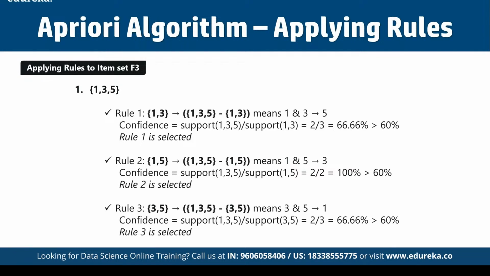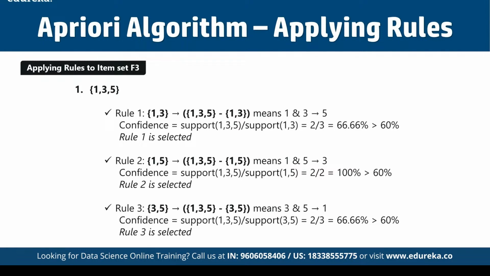And in rule 2 we have 1, 5 resulting in 1, 3, 5 minus 1, 5. That means if someone is purchasing 1 and 5, then they are going to have a good possibility of going for 3 as well. For finding the confidence, we simply divide the support of 1, 3, 5 by the support of 1, 5. That's 2 by 2, which translates to 100%, which is much greater than 60% as well. And in the same way, in rule 3, we have 3, 5 resulting in 1, 3, 5 minus 3, 5.